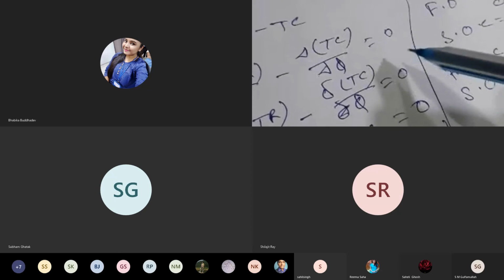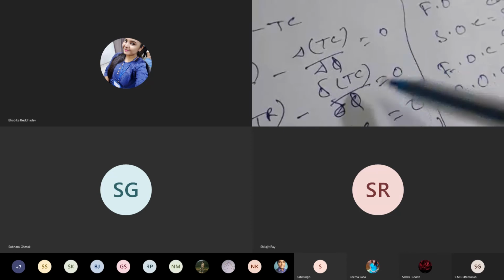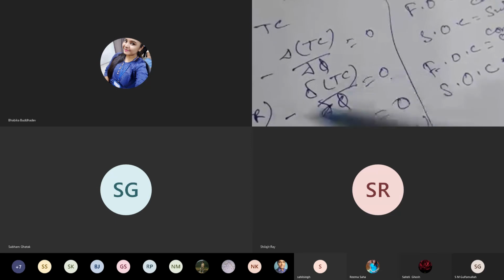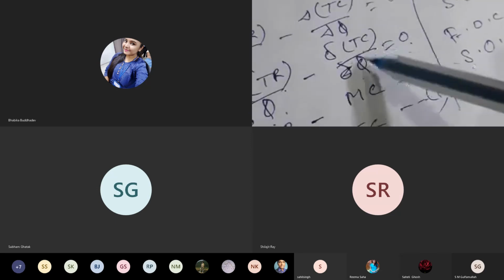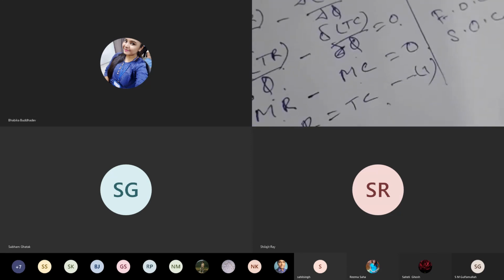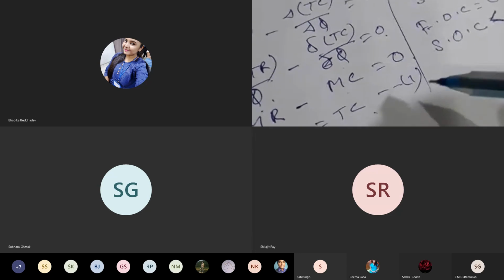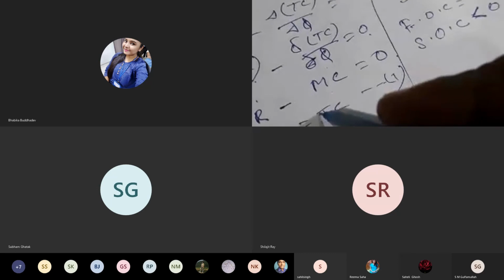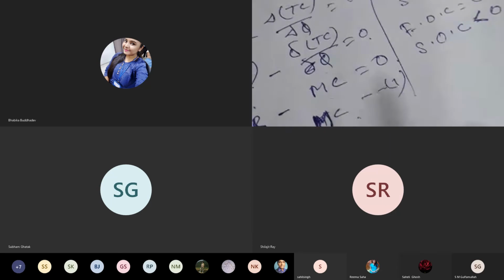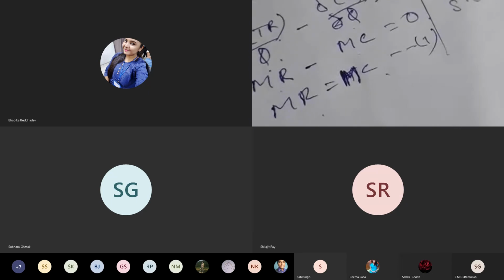So from the first order condition, differentiating and equating to 0, delta TR by delta Q minus delta TC by delta Q is equal to 0. Delta TR by delta Q equal to MR and delta TC by delta Q equal to MC. So MR is equal to MC. This is equation 1. So from the first order condition we get MR equal to MC. This is the first condition, from the necessary condition we derive.